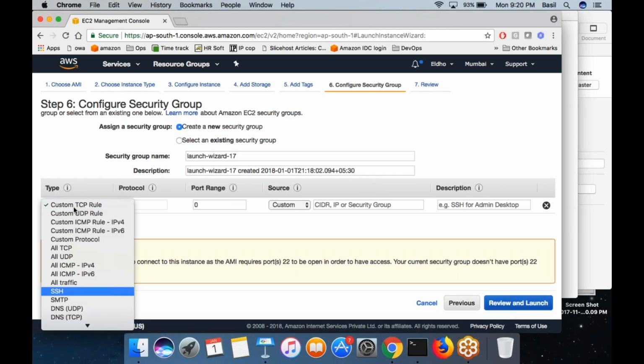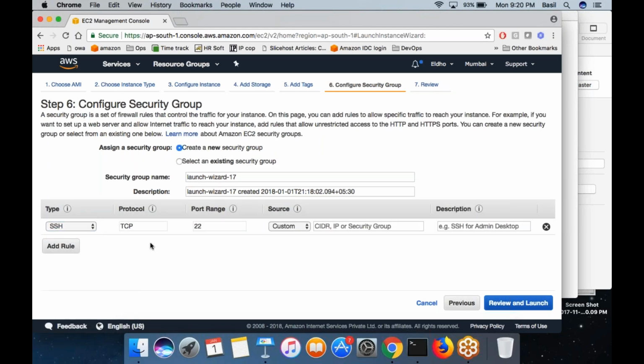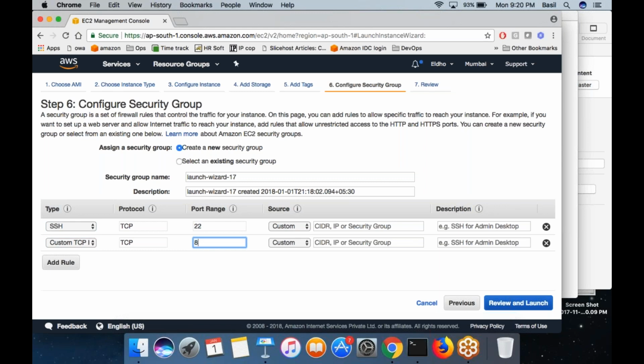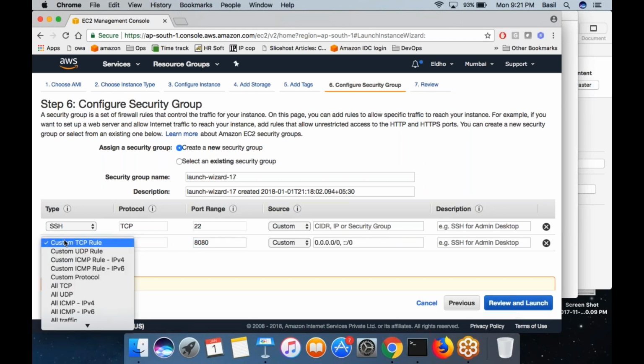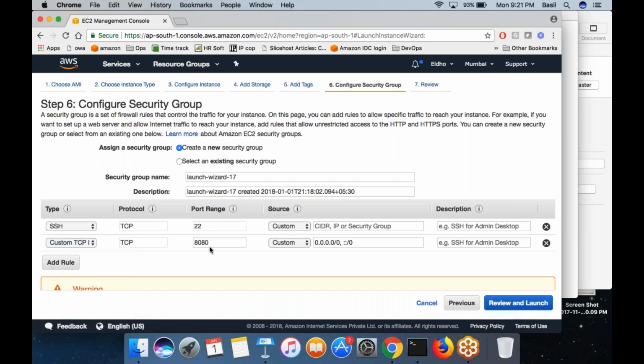From the drop down you can directly select SSH, and then you can open port 22. If you want to open any custom port, let's say port 80, you can choose port 80. Or if you want to open a different port like 8080, you can choose that. In that case you can use the option custom TCP rule, and then specify the port number here.